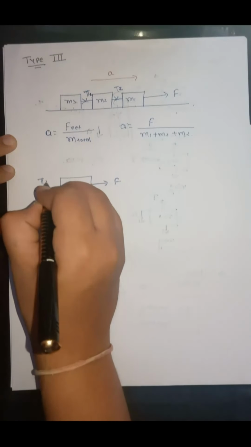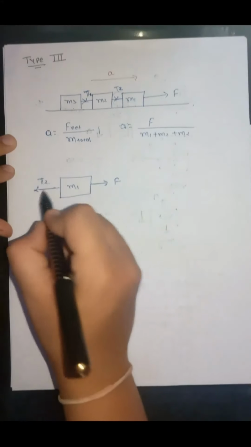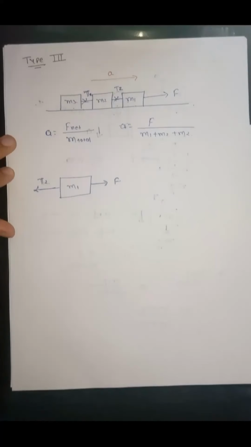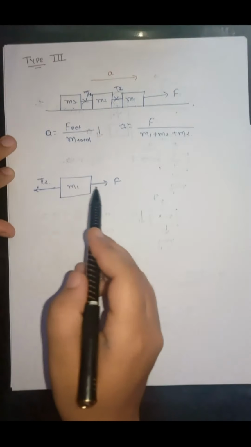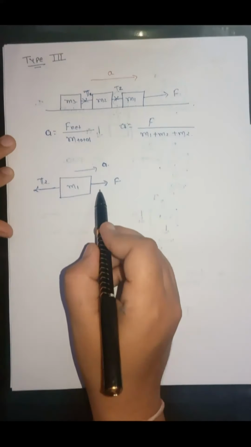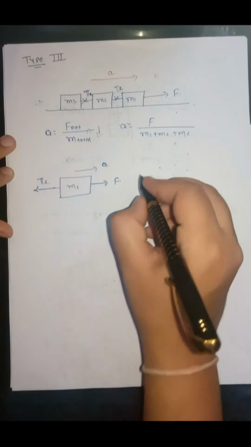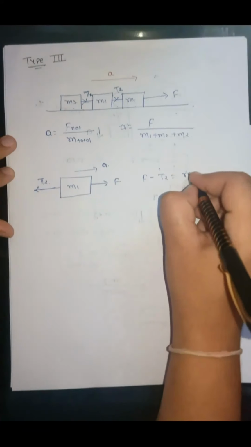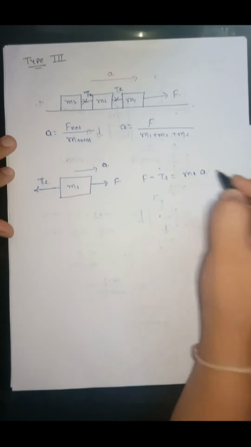So this is force T2. Under the action of these two forces, this object is moving in the right direction with acceleration A. So the equation for this block will be F minus T2 is equal to m1A.